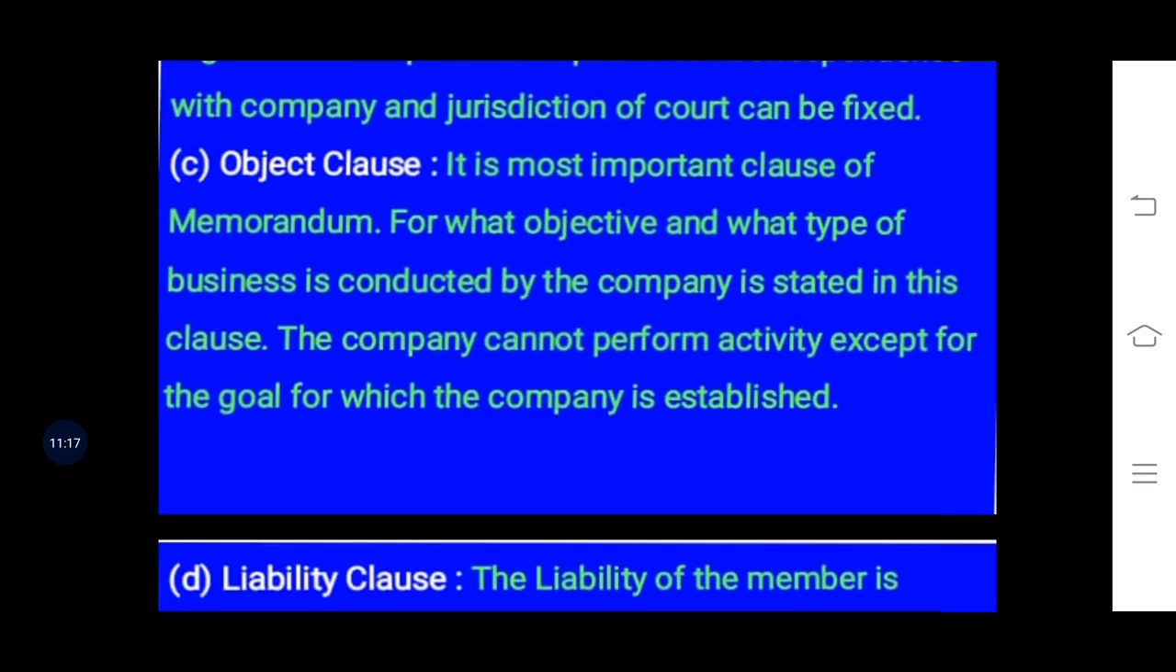So in the memorandum of association of the company, in the third clause of it, that is the object clause, which is the most important clause, it is mentioned what will be the goal, objective, and purpose of commencing the company, and they cannot come into any contract which is beyond that objective mentioned in the object clause.